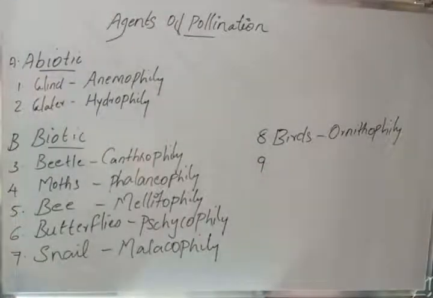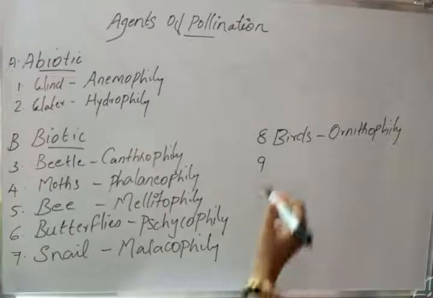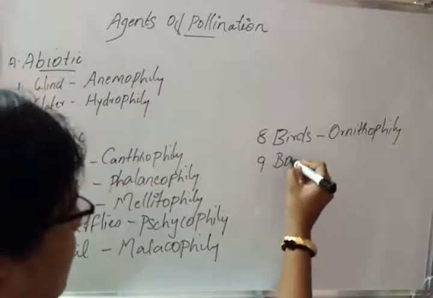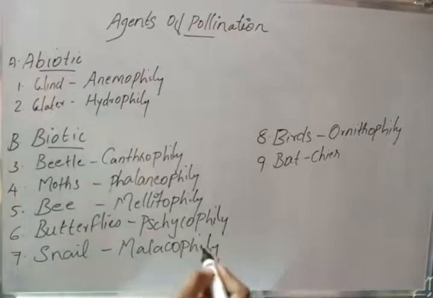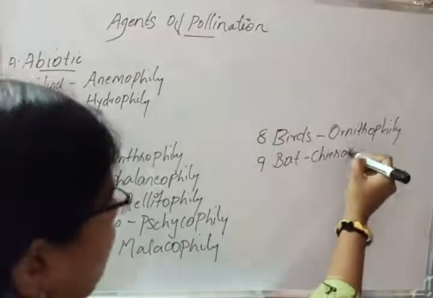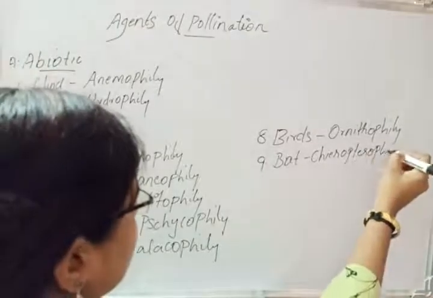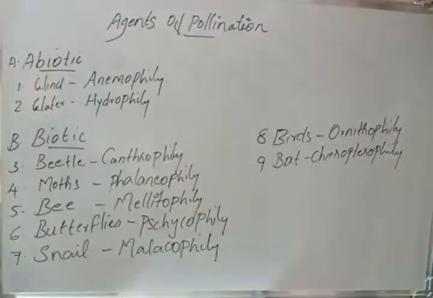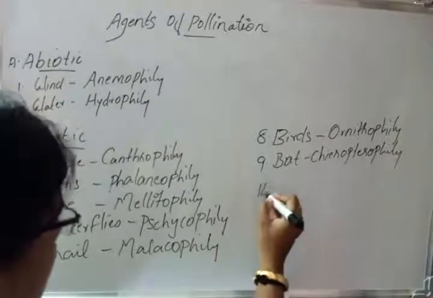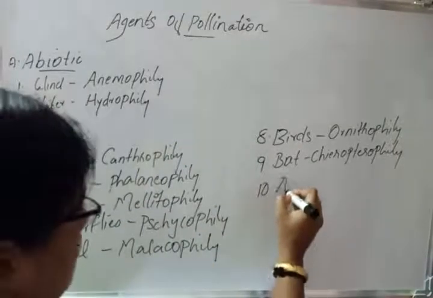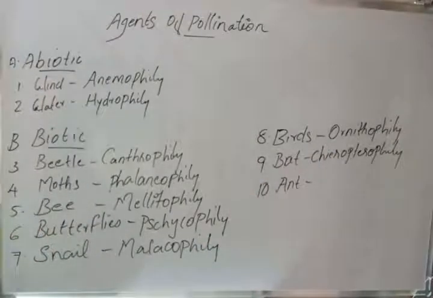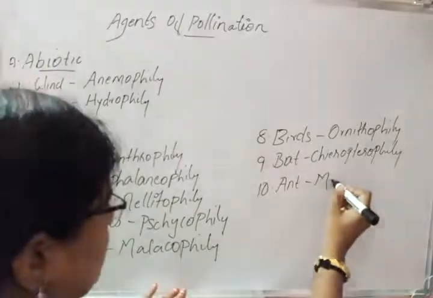Suppose the pollinating agent is bat, we call it chiropterophily. If the pollination is brought by ants, we call such pollination myrmecophily.